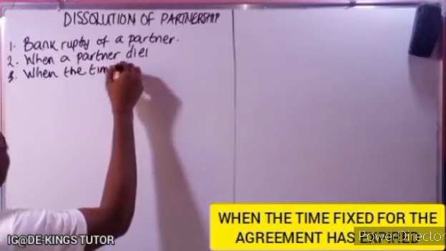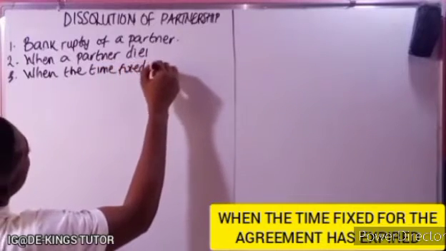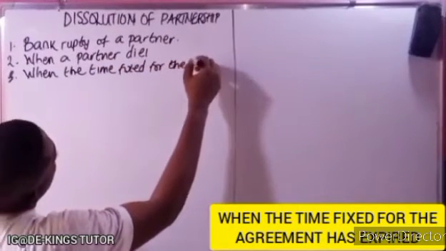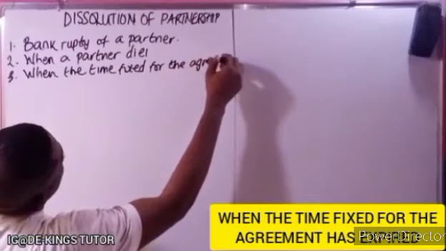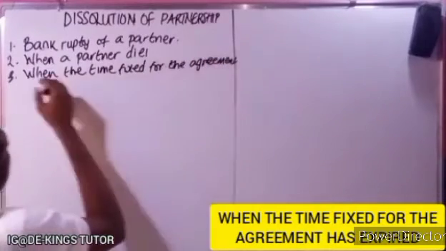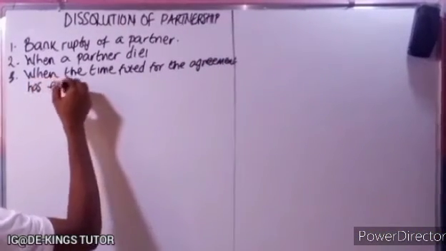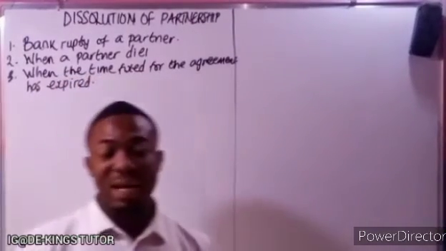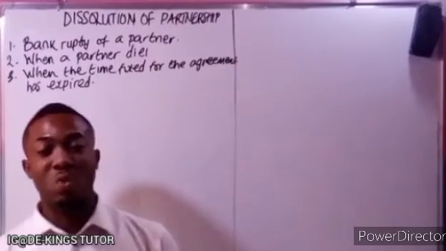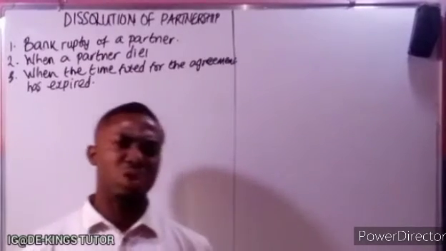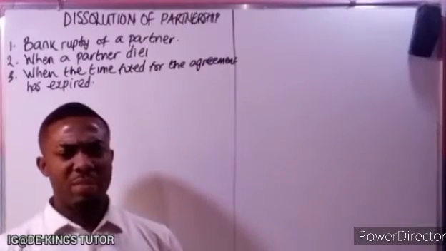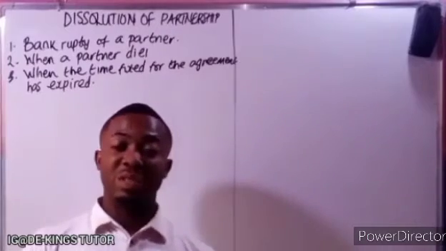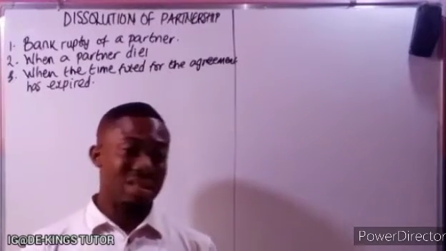Now, the third one: when the time fixed for the agreement has expired. This arises in a situation where they fix that this partnership business is to achieve a certain goal.